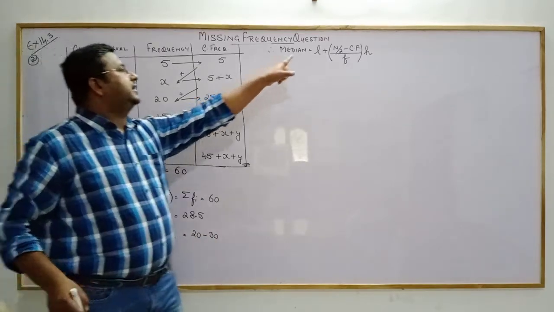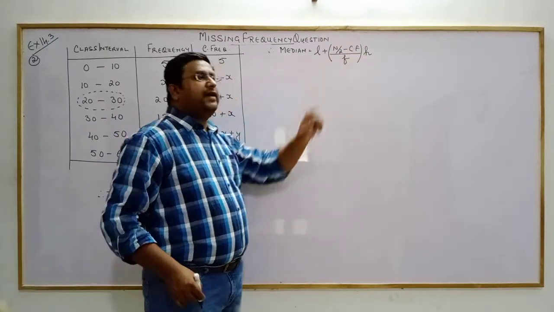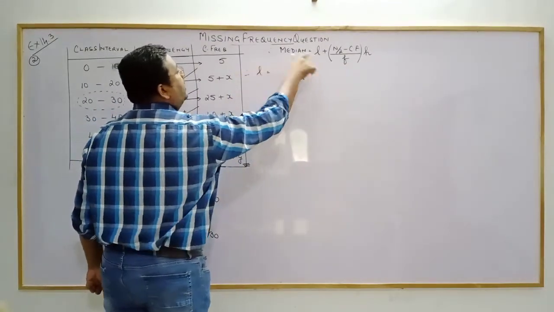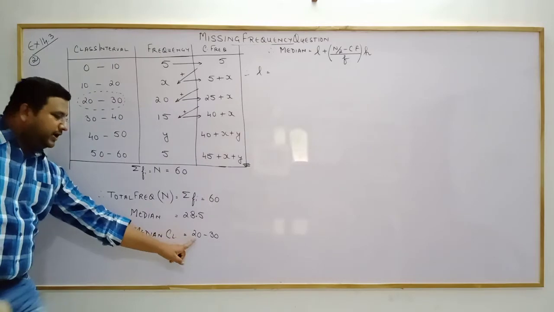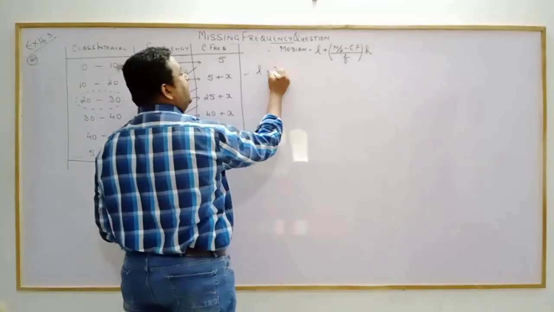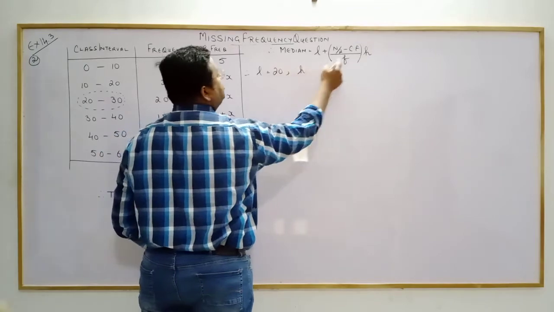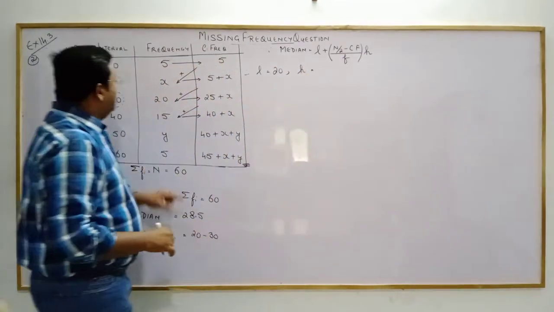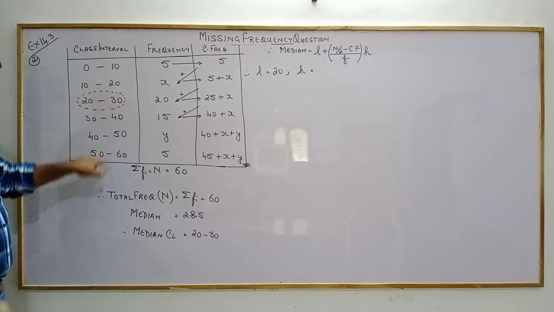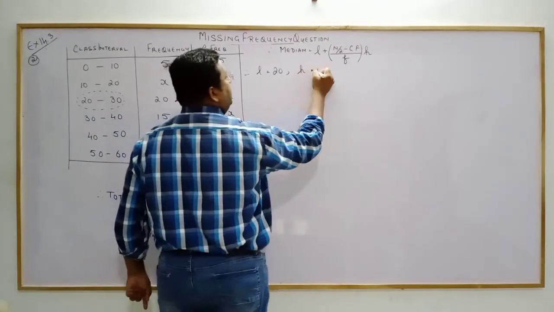Now everything is clear. L, N, CF, F, H. So therefore, L is the lower limit of the median class. This is lower and this is upper. So lower limit is 20. Then H, class size. What are the class sizes? 0 to 10, 10 to 20, 20 to 30. Is it a 10? Class size is 10.